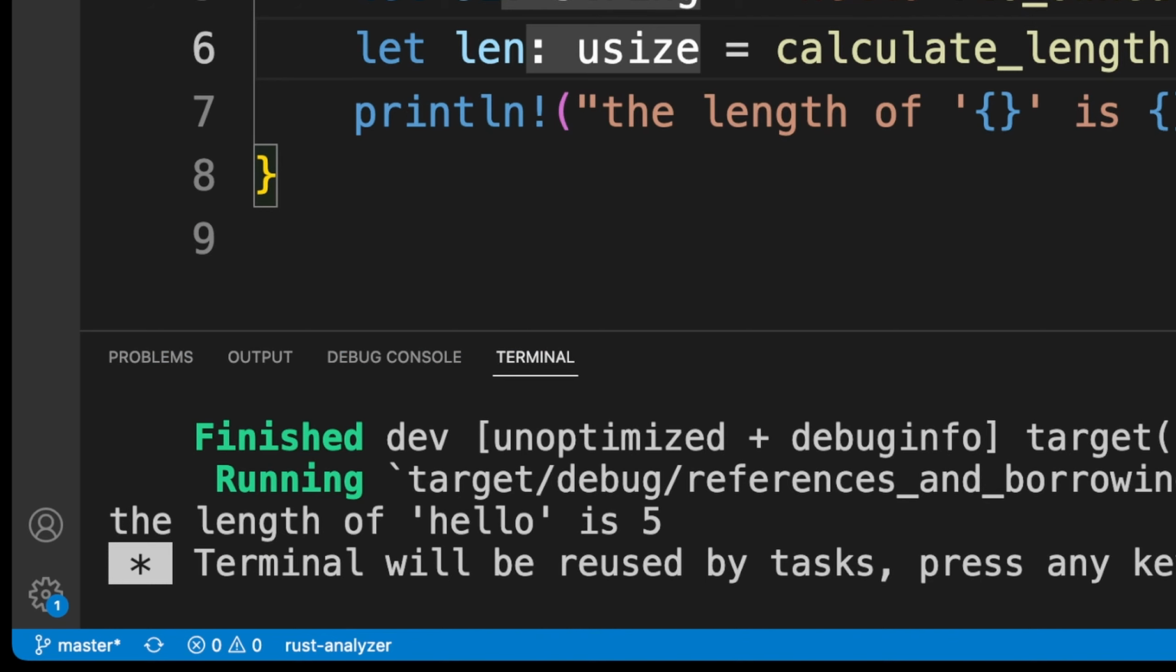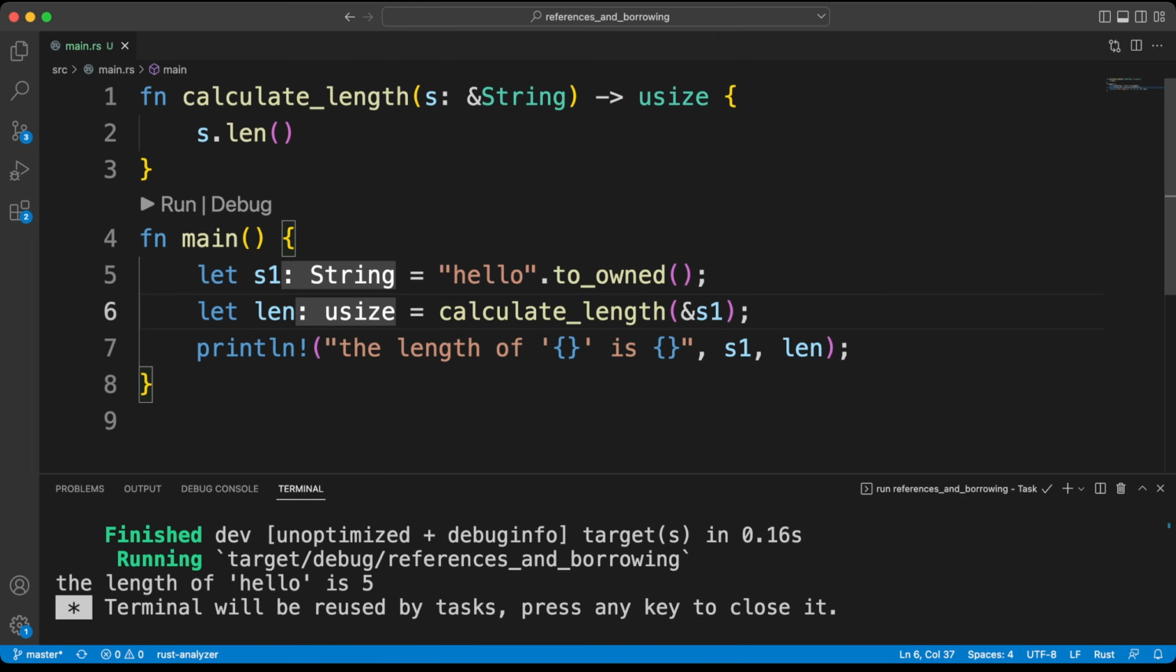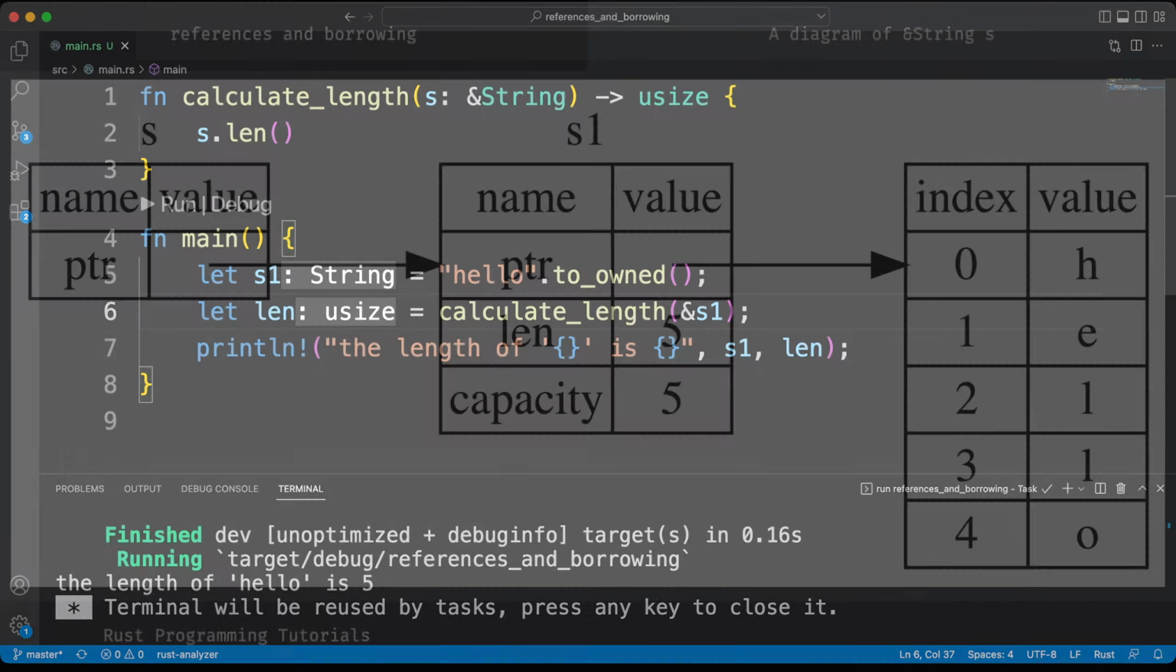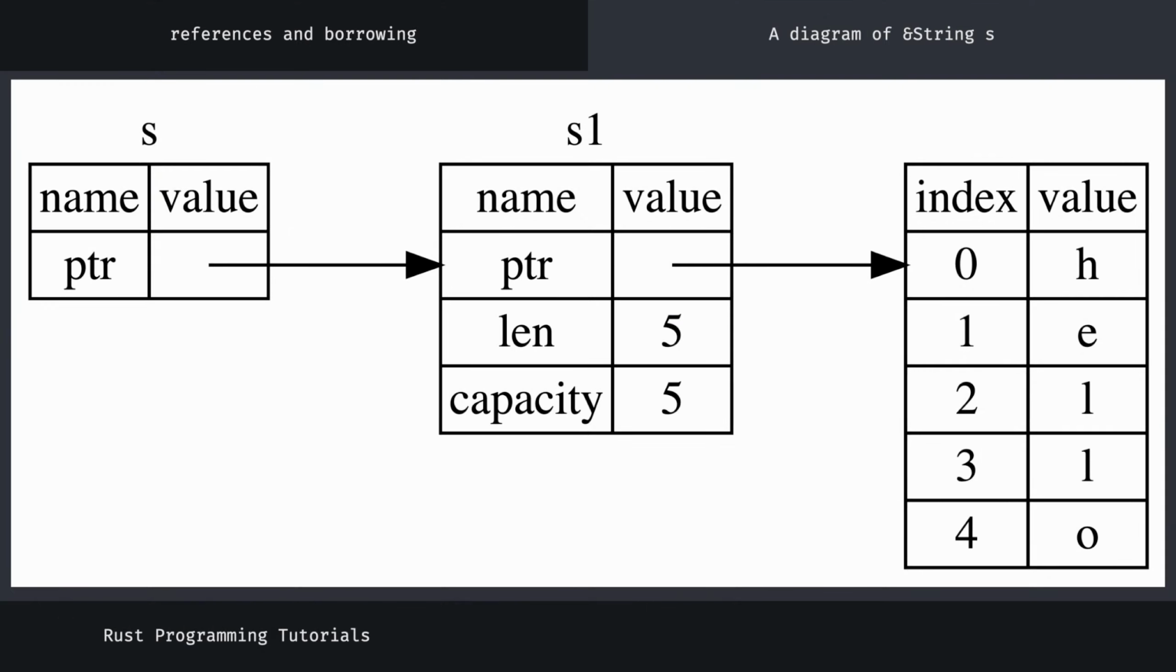As you can see, our code worked without the need to transfer ownership. Do not forget that we put the ampersand symbol in the parameter part of our function. Let's examine our code by looking at the image that shows the logic of the reference. Here, the reference S actually points to the variable S1. Of course, it helps us reach some values without taking any ownership.